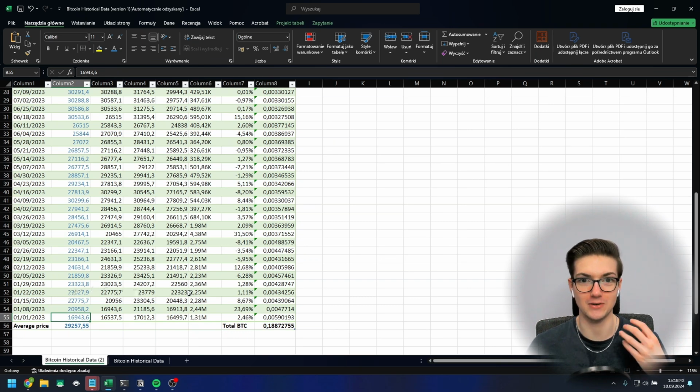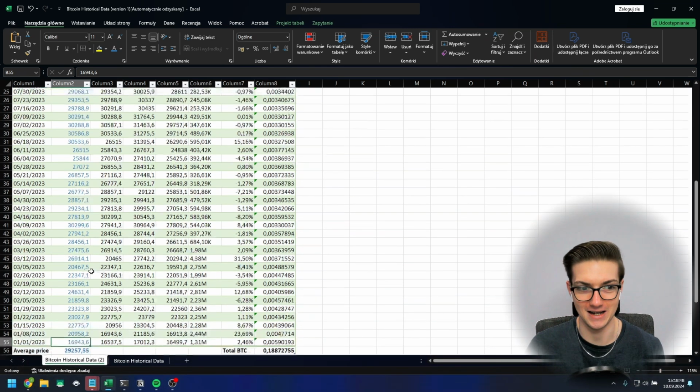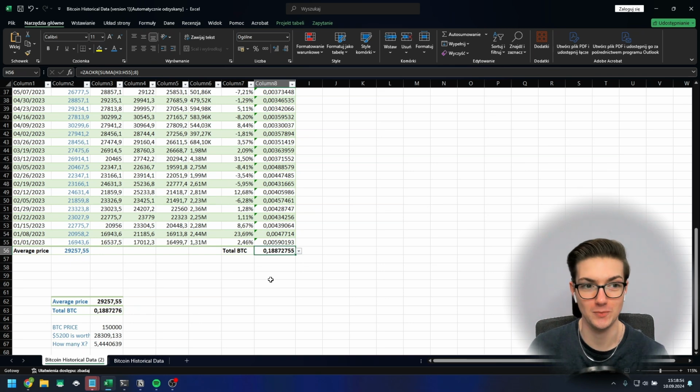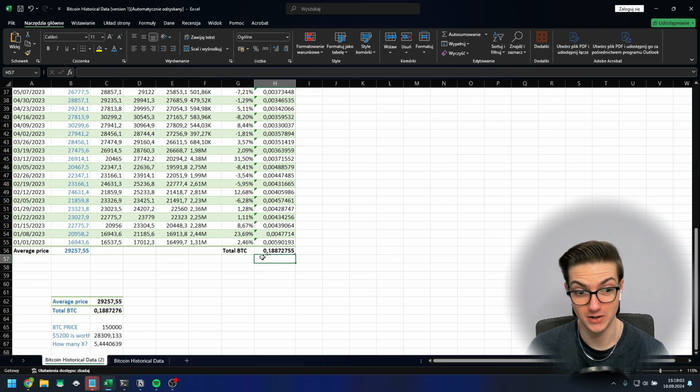However, if you don't have enough cash flow and you're still waiting for money from your 9 to 5, it's way better to dollar cost average. And here you can see how much Bitcoin we accumulated over the year. Almost 0.19 Bitcoin, which is pretty good.